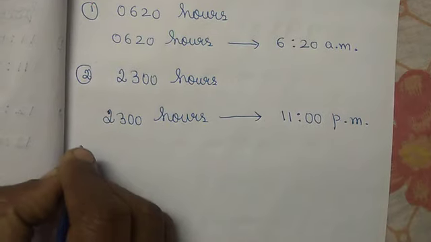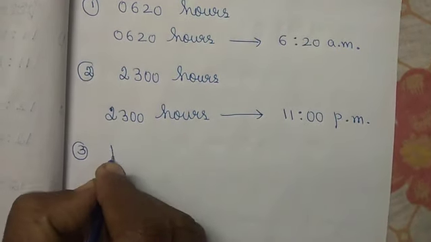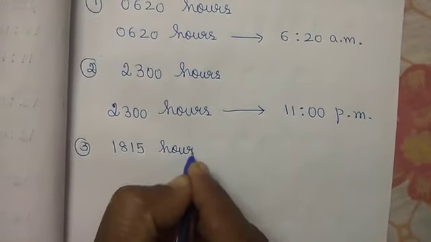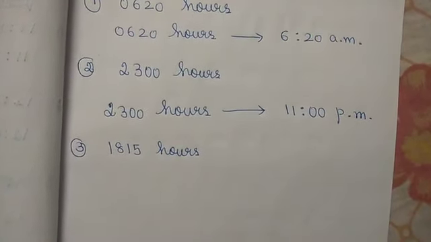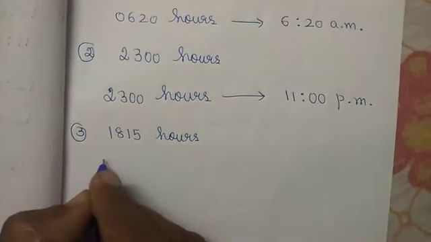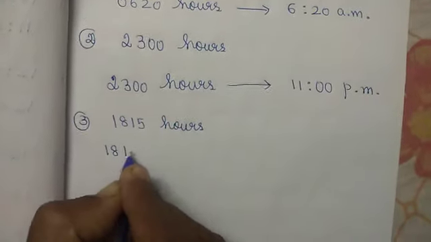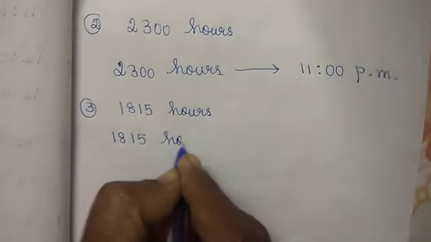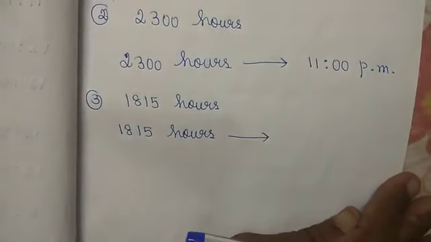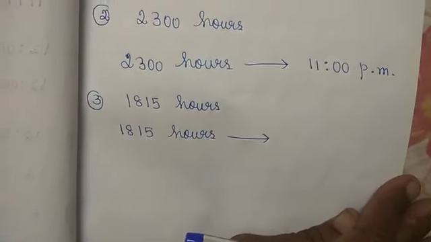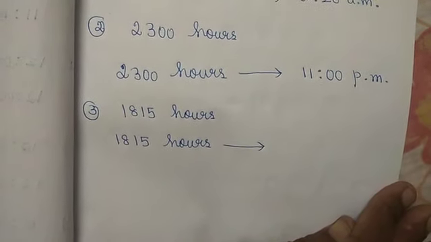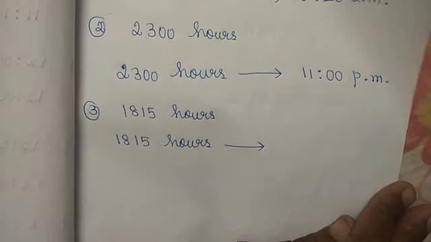And the third sum, 18:15 hours. You have to be thorough in the 12 hours format and the 24 hours format, so that it will be very easy for you to do the sums. 18 in 12 hour format means 6 o'clock.